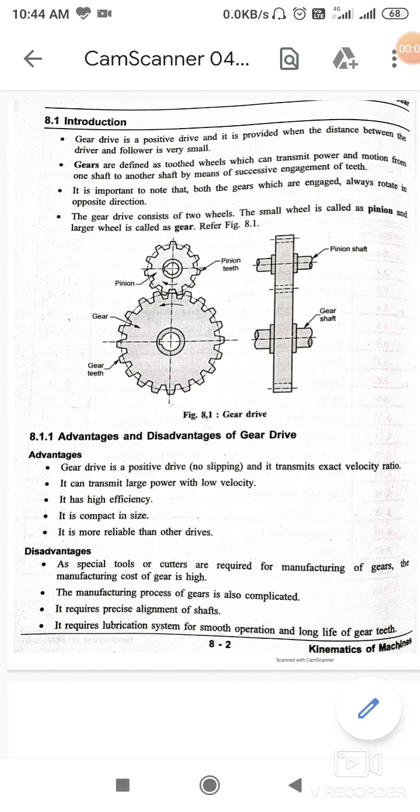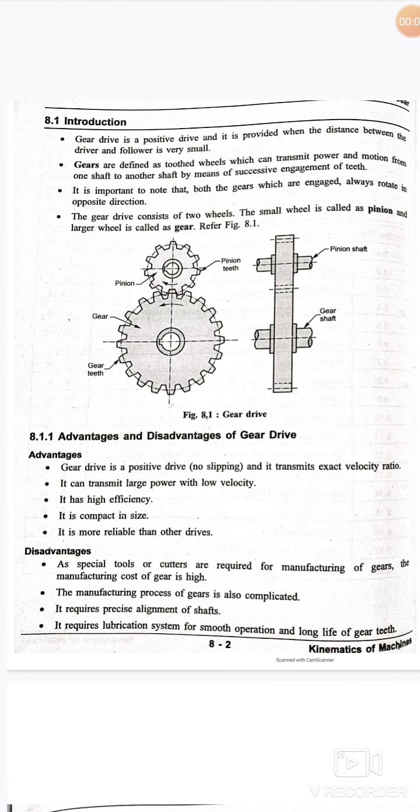Hello, good morning, everyone. In today's session, I want to discuss the introduction to spur gears, which are a very important component in mechanical engineering. Generally, whenever we talk about motion from one shaft to the other, motion is transmitted with the help of belt drives, rope drives, chain drives, as well as gear drives.